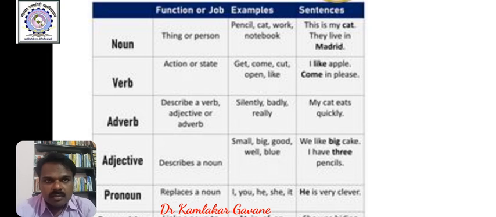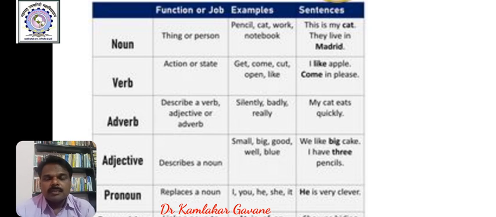As here in the list, the first four word classes, noun, verb, adverb and adjective, are open word classes. You know why they are called open word classes.